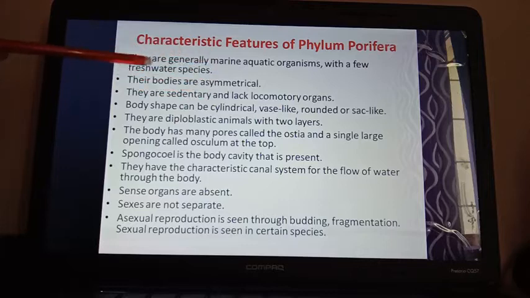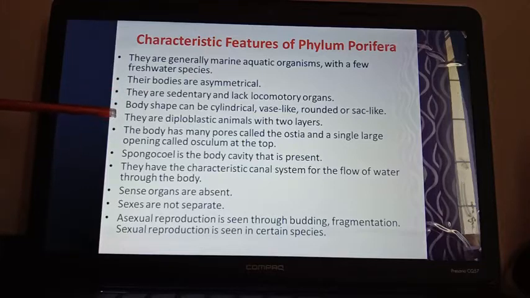The term sedentary is very important. What does it mean? Phylum Porifera organisms do not have locomotory organs, and for that they are sessile or non-motile and fixed to the substratum or medium, any medium. That's why they are known as sedentary. Body shape can be cylindrical, vase-like, rounded or sac-like. These are the different shapes of their body.